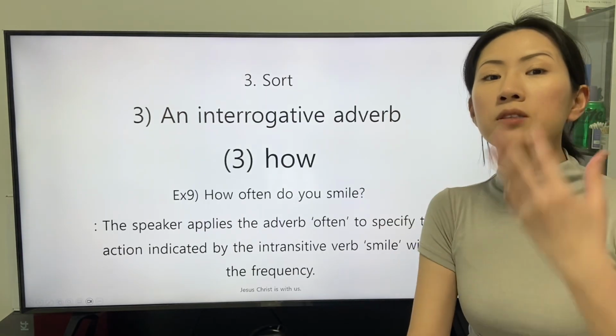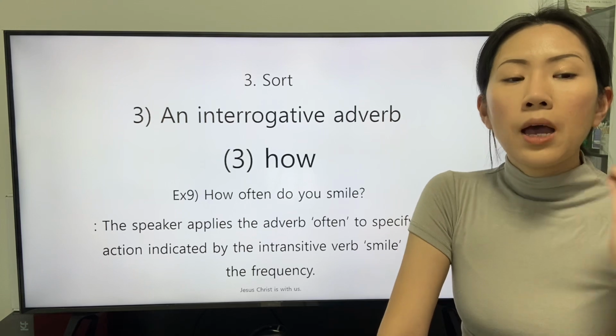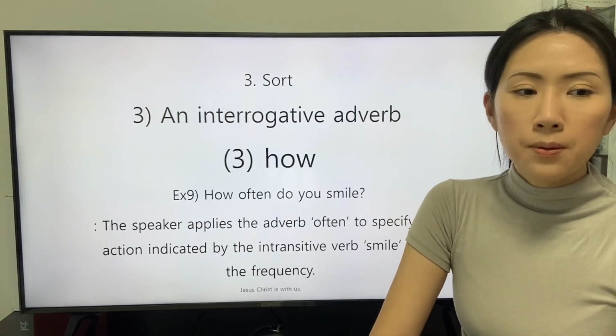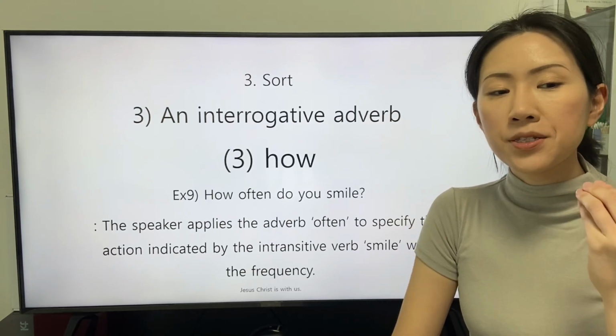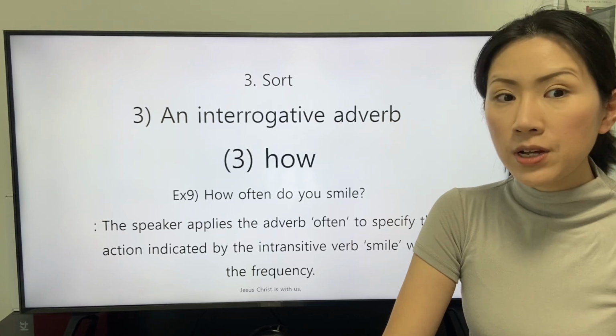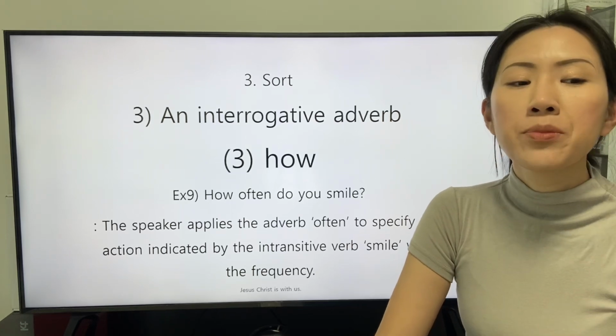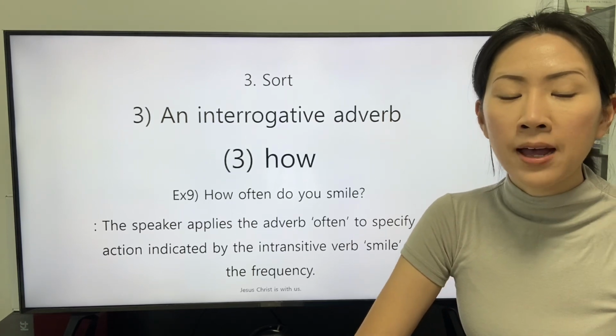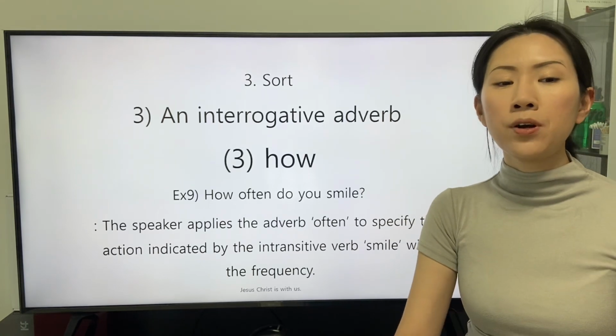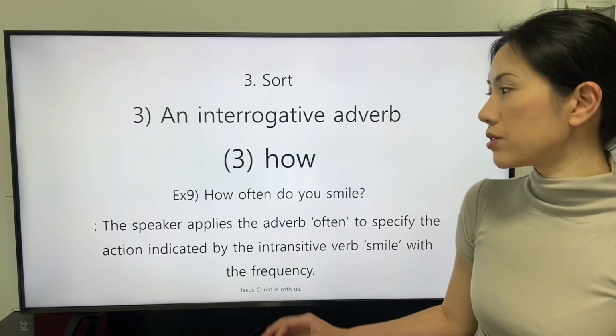The ninth clause is this. How often do you smile? The speaker applies the adverb of frequency often to specify the action indicated by the intransitive verb smile with the frequency.